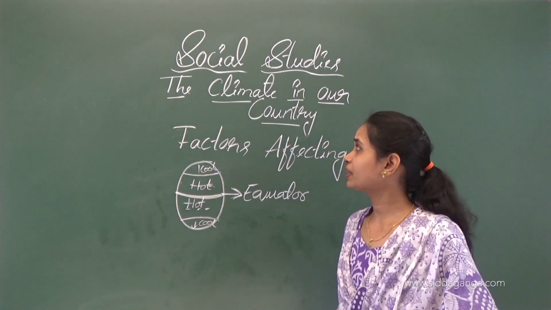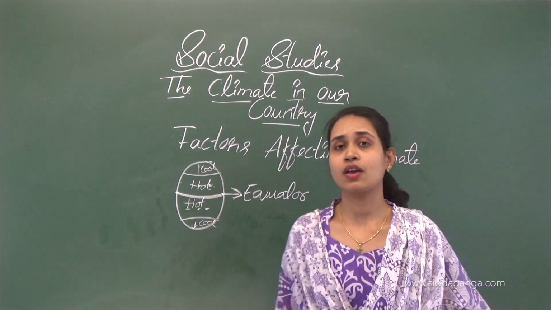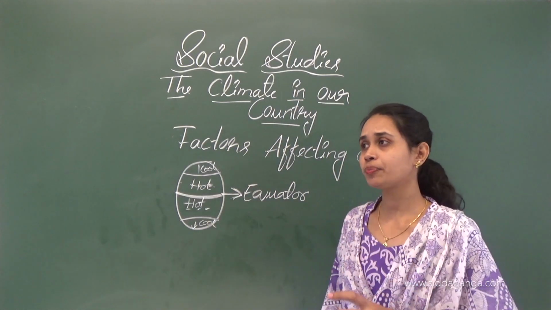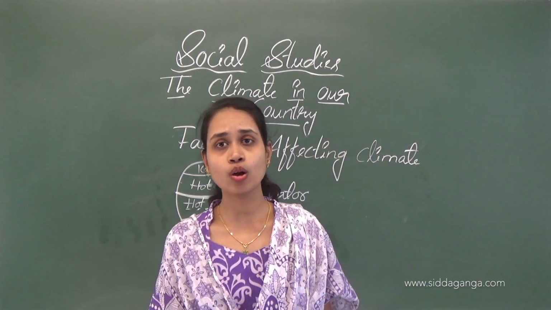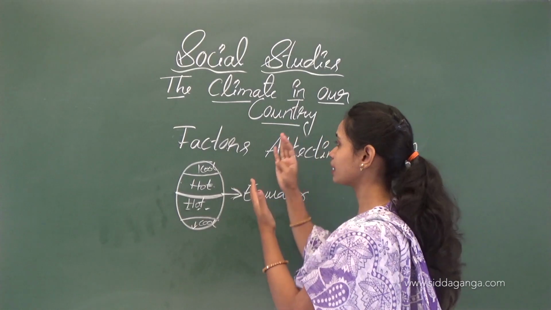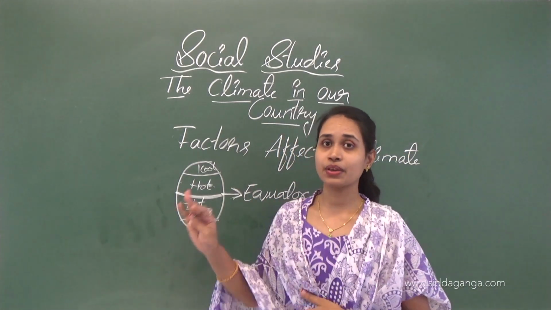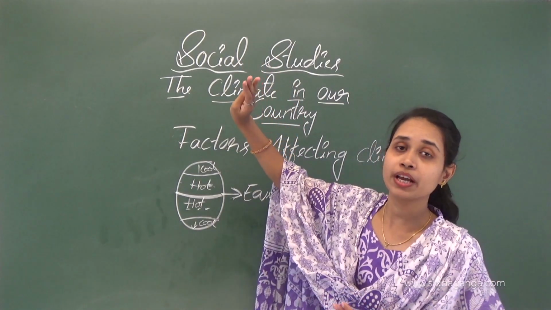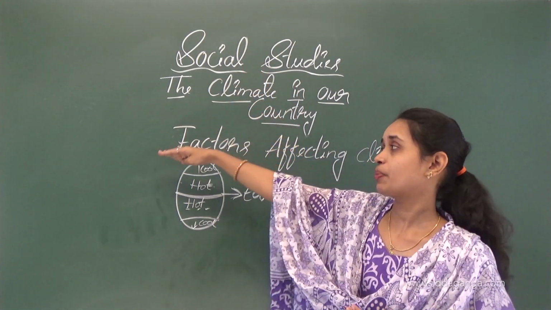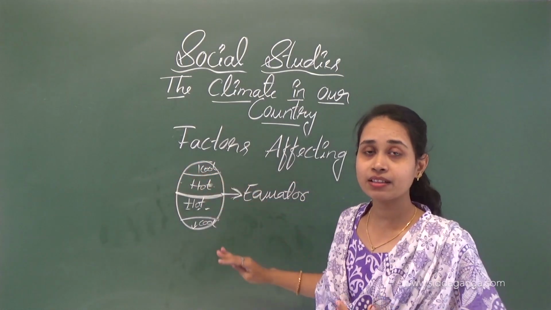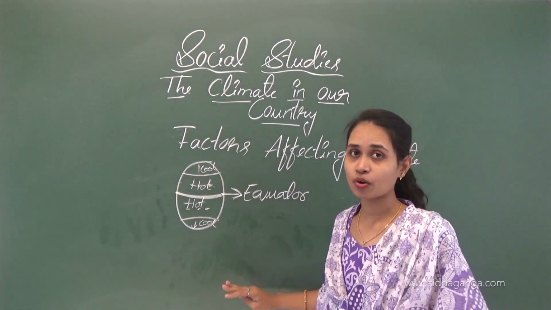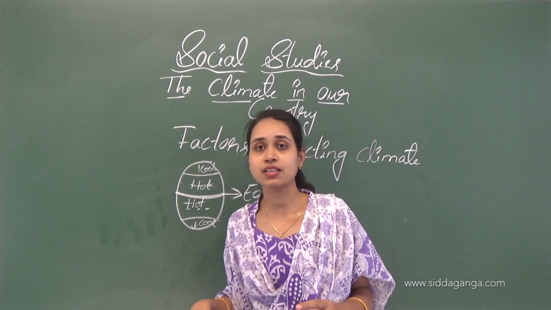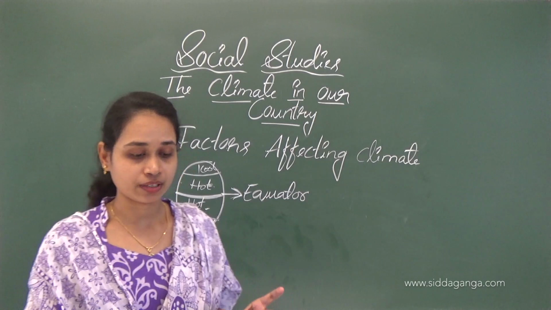What is the difference between weather and climate? Weather is for a short period, climate is for a long period. In different parts of the country we can see different climates, isn't it? The north part of India is very cold, and the west part is very hot, isn't it? The south part has a mild climate. So this is all about our climate.